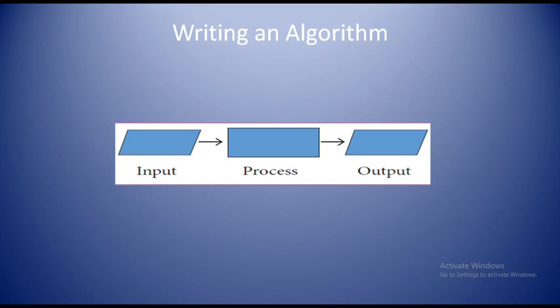And next one is, there are no specific rules to construct an algorithm, which means according to your wish you can write an algorithm for solving a problem. But when it comes to a programming language, it has some structure. According to the structure only we have to write the program. It has specific syntax based on the language. Based on C, C++, it has some specific syntax. Based on the syntax only we have to write programming code.